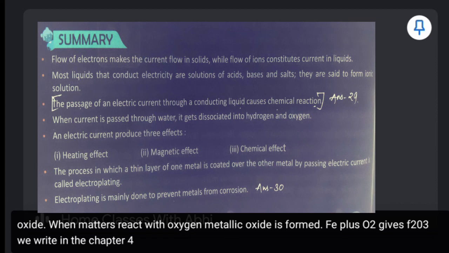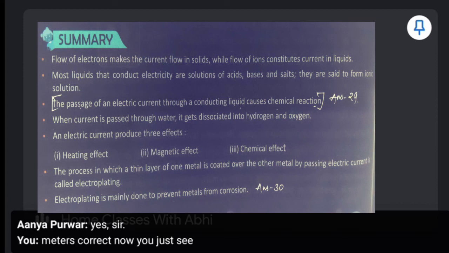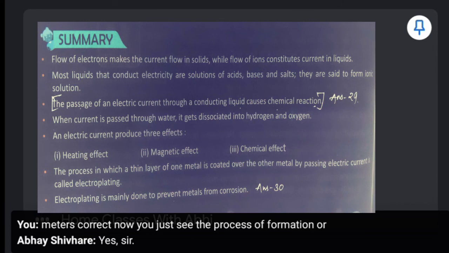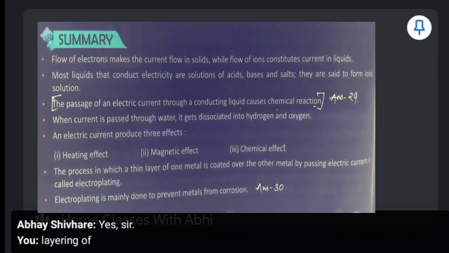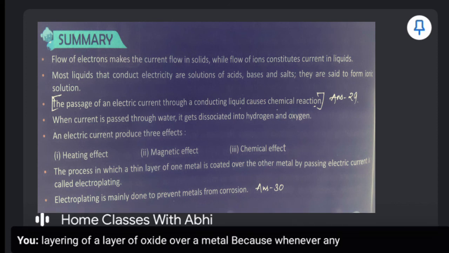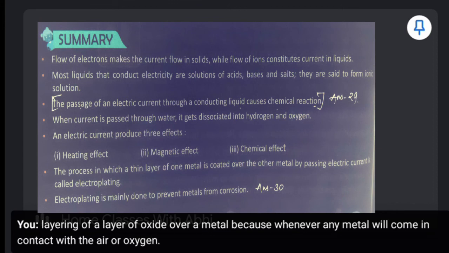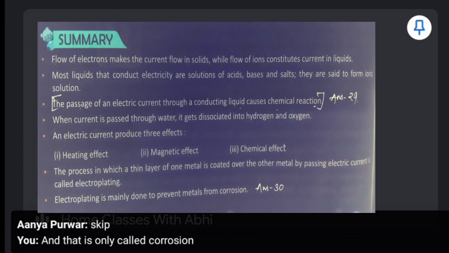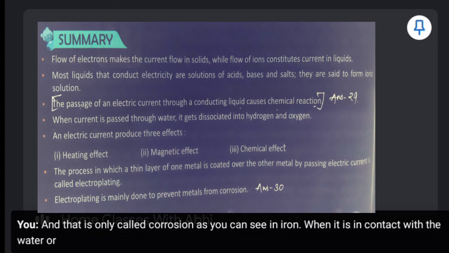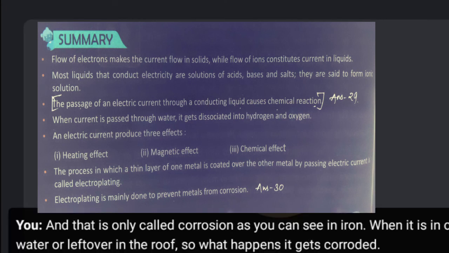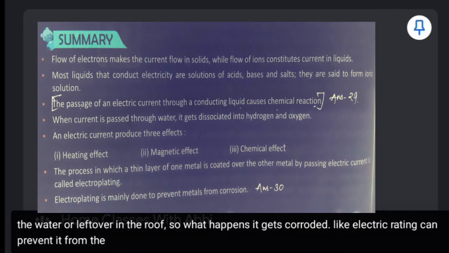So the process of formation or layering of a layer of oxide over a metal, because whenever any metal will come in contact with the air or oxygen, oxide will get formed, and that is only called corrosion. As you can see in iron, when it is in contact with the water or left over in the rain, what happens? It gets corroded. So electroplating can prevent it from corrosion. So this is our answer 30.